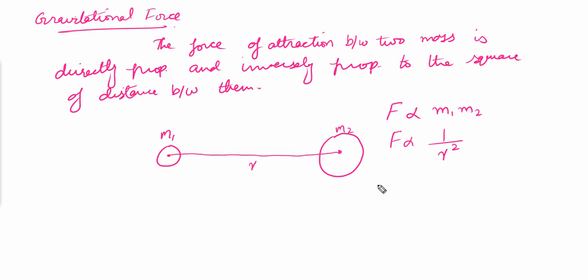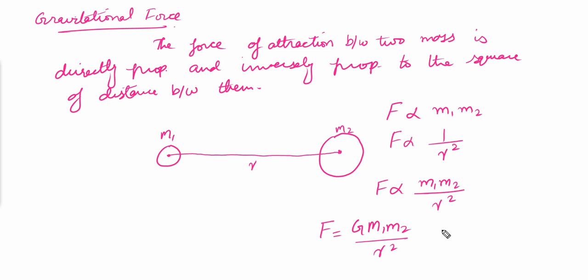If I combine it, F is directly proportional to m1 m2 over r squared, or in equation form, F equals G m1 m2 over r squared, where m1 and m2 are the masses, r is the distance between the centers of the two masses, and G is the gravitational constant.